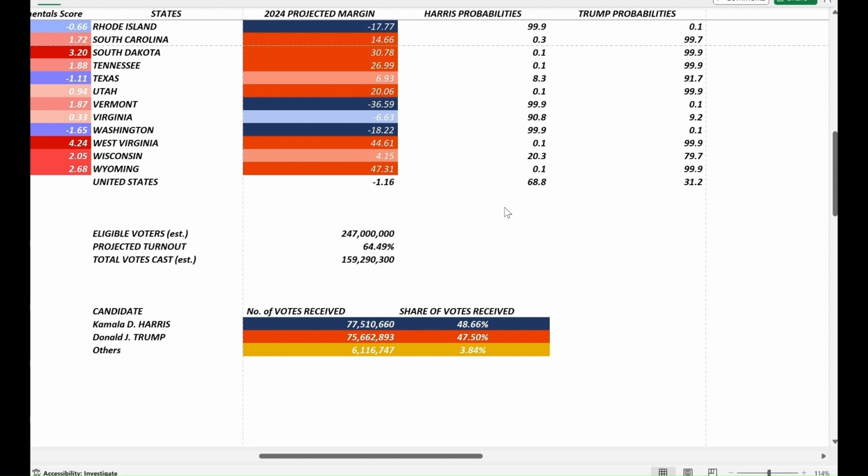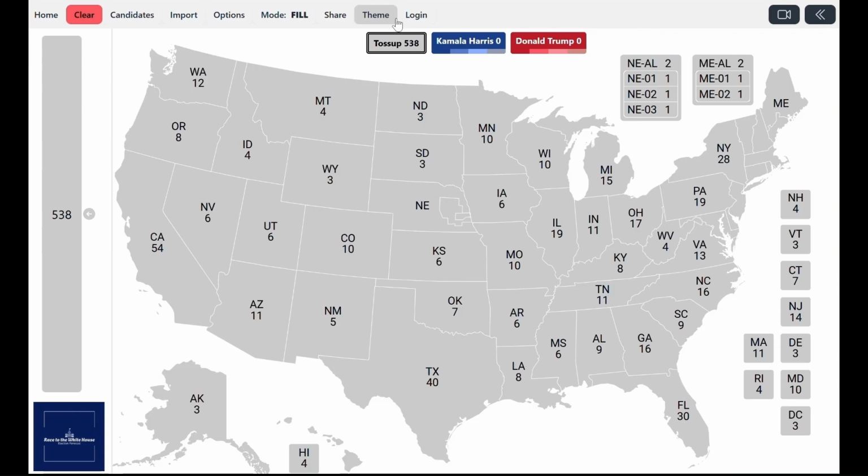Then the share of votes that other parties are projected to receive is estimated at 3.84%, which means that Harris is projected to receive 48.66% of the vote, and Donald Trump 47.50%. Of course, elections are decided by the Electoral College. So now let's try to fill out a 2024 presidential election map according to the margins projected by the model.